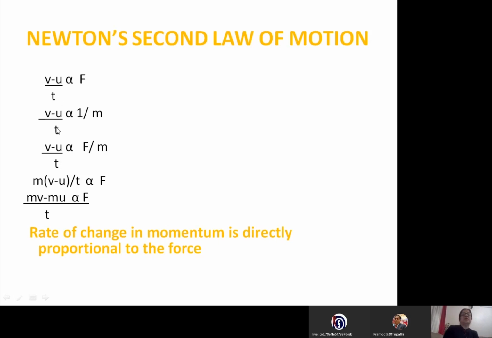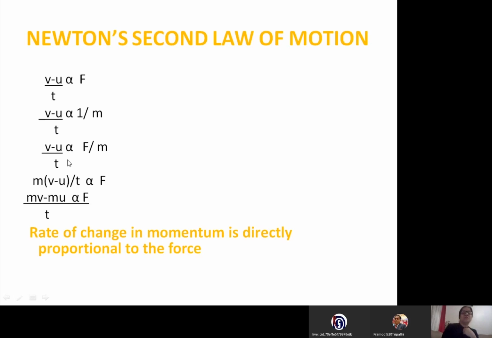Change in velocity by time is inversely proportional to mass. If we combine these two equations, right, that gives that acceleration is proportional to F by mass, or change in velocity by time is proportional to F divided by mass.